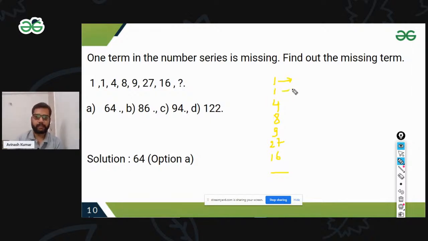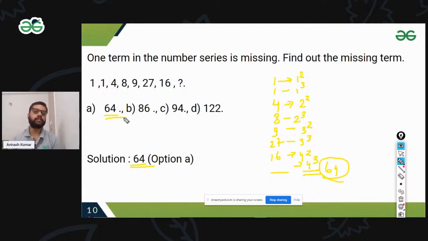See, this is like 1 square, 1 cube. This is 2 square, 2 cube. This is 3 square, 3 cube. So this one is 4 square, and the next term will be 4 cube. Answer will be 64. You're absolutely right, Karthik. Answer will be option A. So it's a combination of square, cube, square, cube, square, cube.